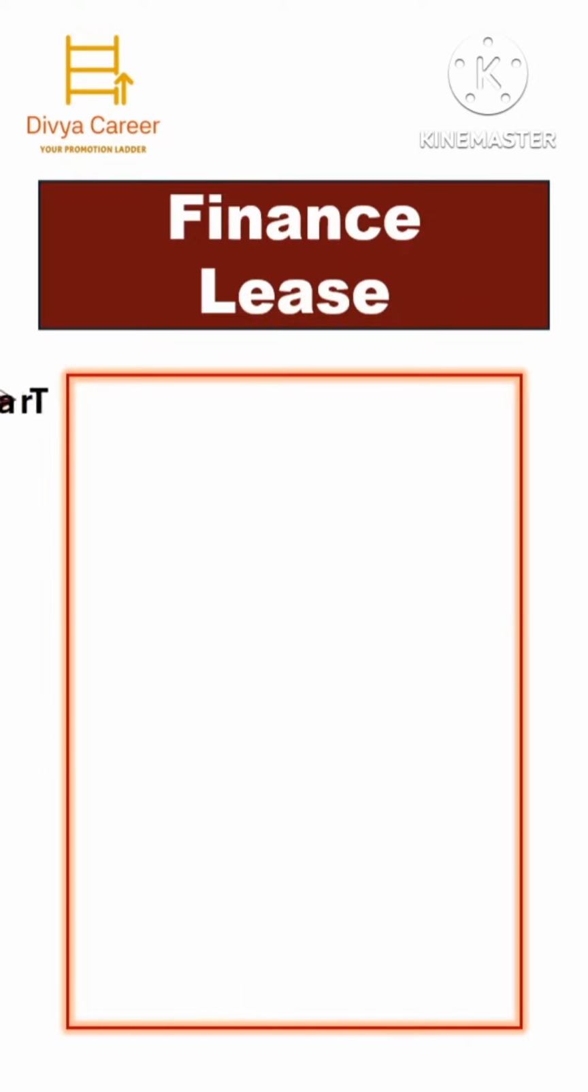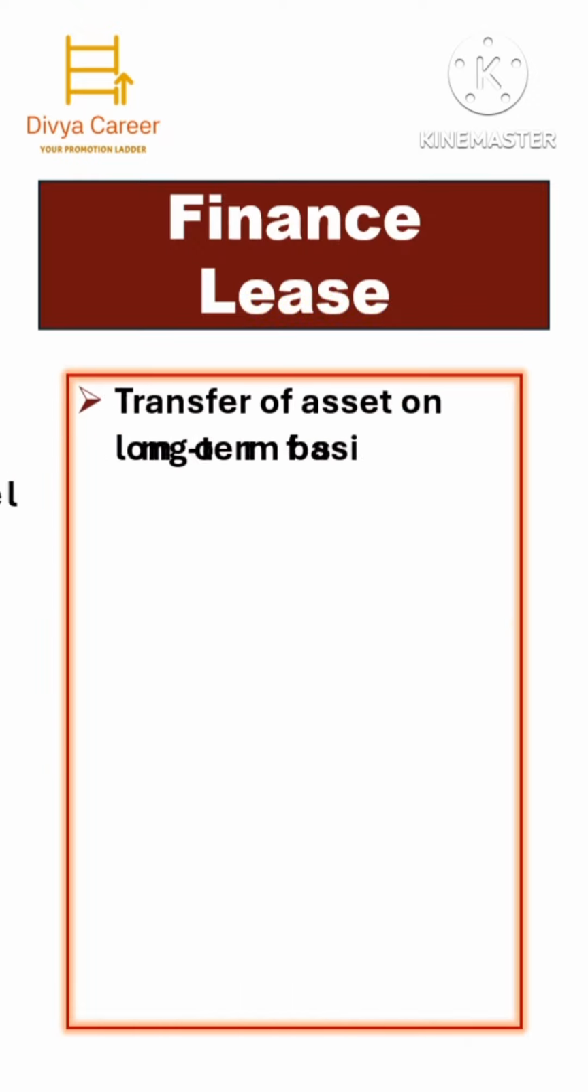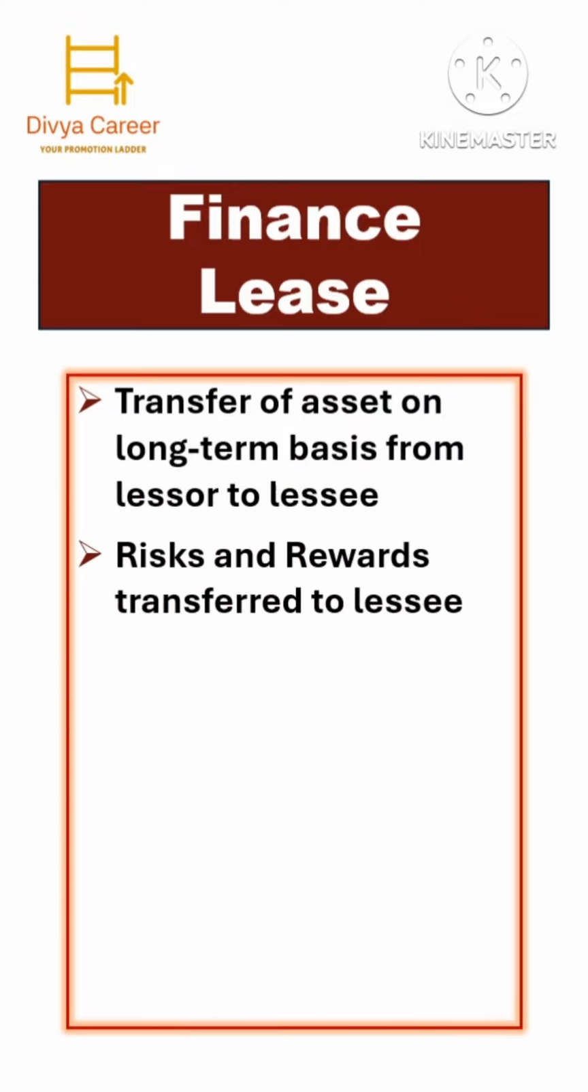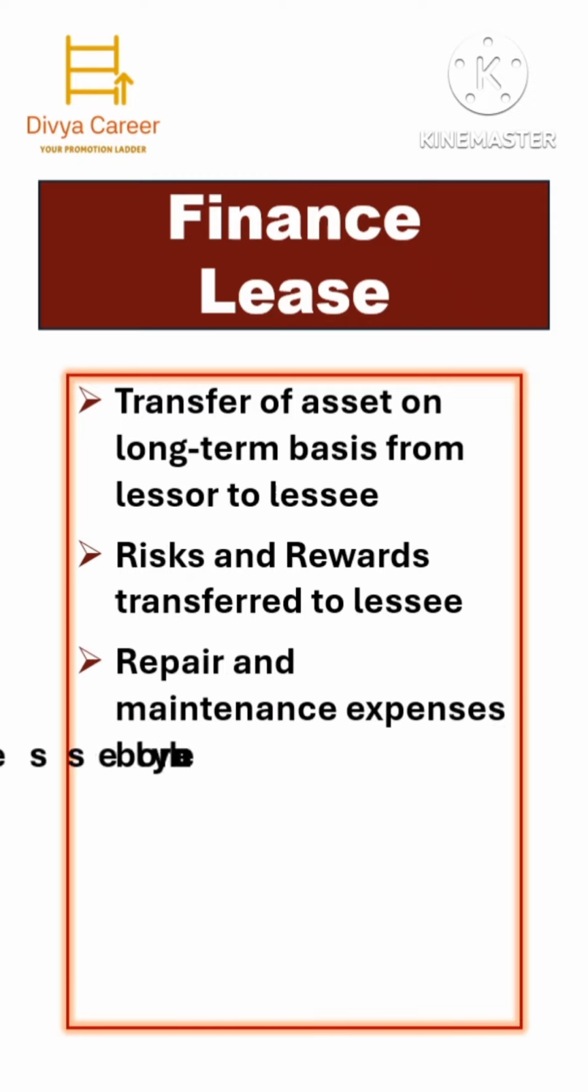Now let's see the features of finance lease, also known as capital lease. It involves the transfer of asset on a long-term basis from lessor to lessee, which involves the full economic life of an asset. Here the risk and rewards are transferred to lessee. Repairs and maintenance expenses are also borne by the lessee.